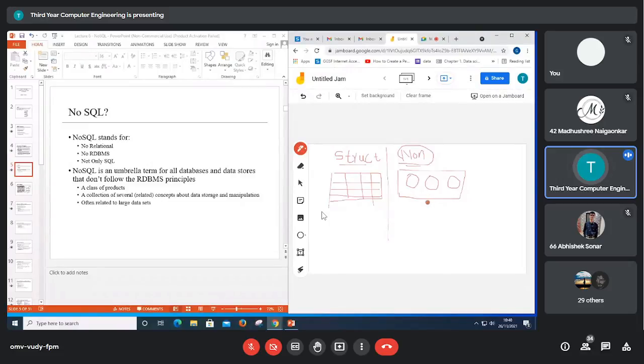So this data is not easy to understand, while this data is very easy to understand because it is organized in terms of rows and columns. If the data is organized in rows and columns, we can easily observe it and find insights from that data. But if the data is not organized in a proper way, we cannot find insights very easily. So processing is not easy in unstructured data.